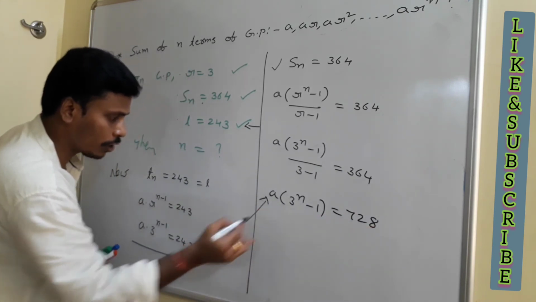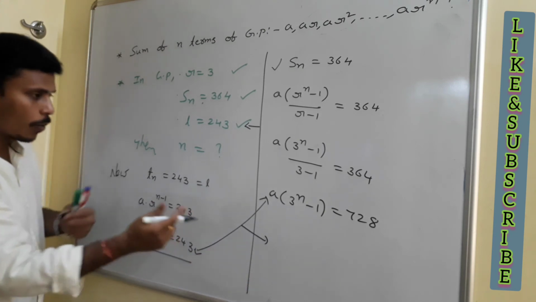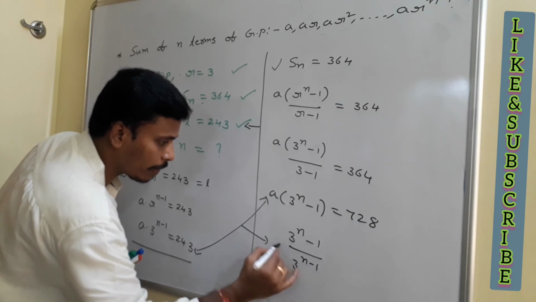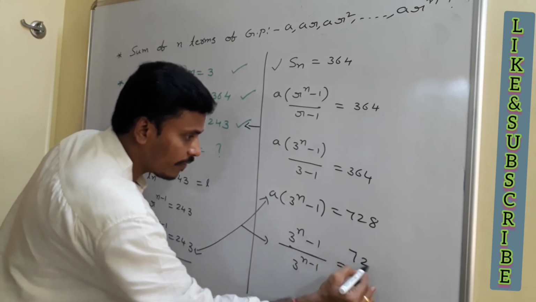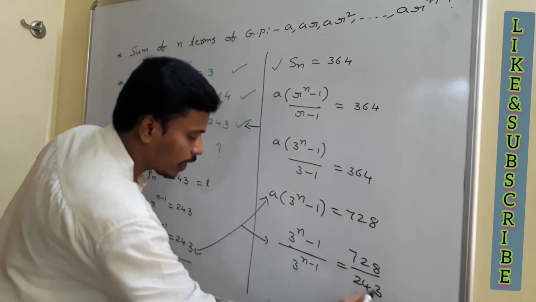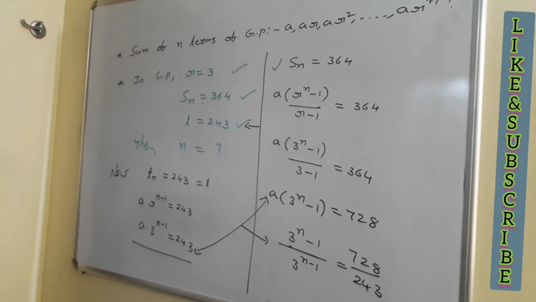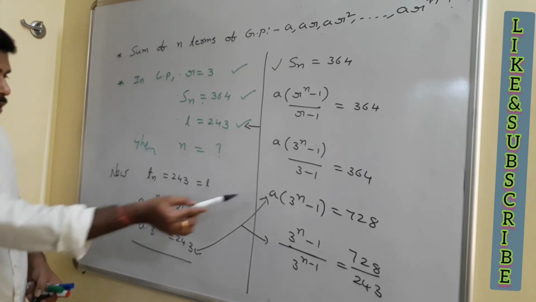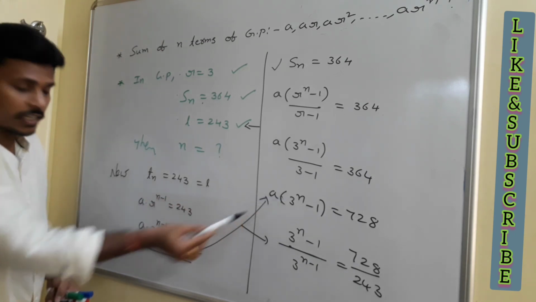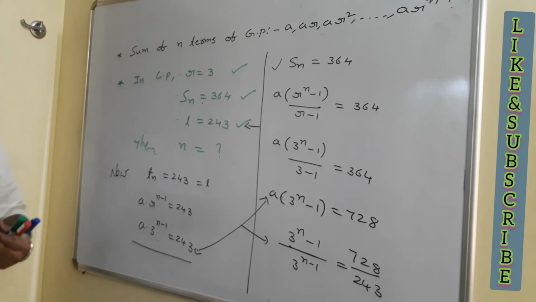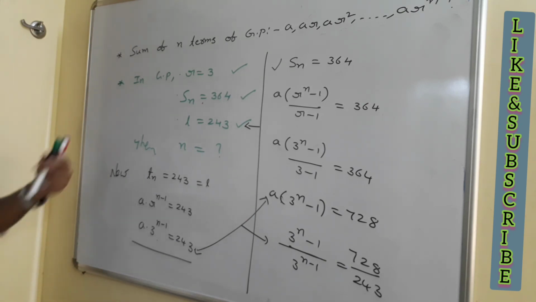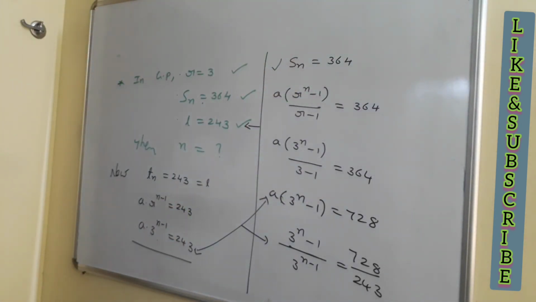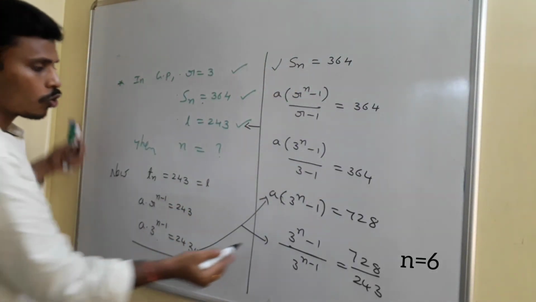Now just utilize these two things. If you divide these two, then automatically (3 power n minus 1) by (3 power n minus 1) is equal to 728 divided by 243. Is it clear? Then this is what you need to simplify. This second equation divided by the first equation, the a gets cancelled. I think you are aware, you are comfortable in solving this. How to solve? 3 power